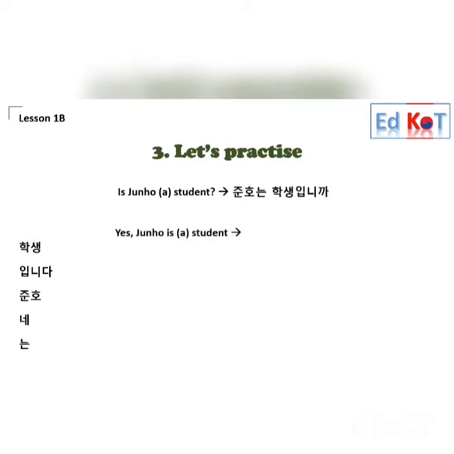And here is the answer for this question. So please pause the video again and try yourself first. We should start with yes. So it's 네, and Junho is a student. We start with a subject, Junho, and subject particle, 는, not 은. So 준호는 student. 학생, and then finish with a be verb, 입니다.